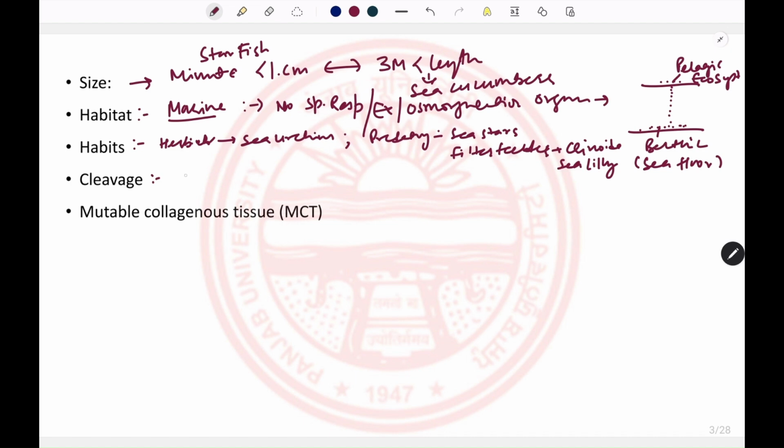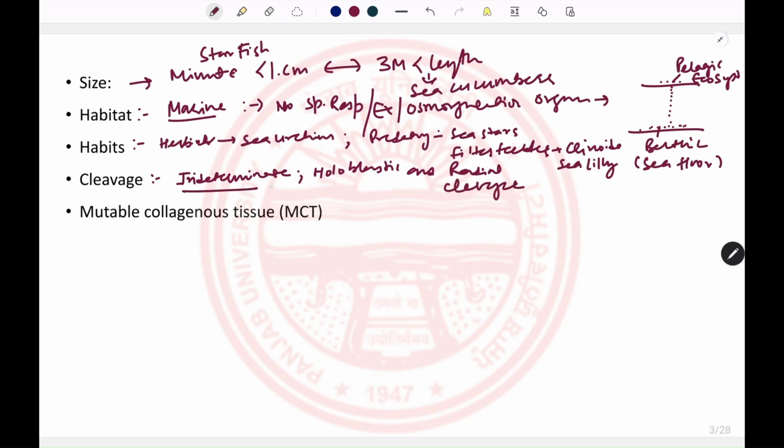If we talk about the cleavage, these animals have indeterminate, holoblastic, and radial cleavage.